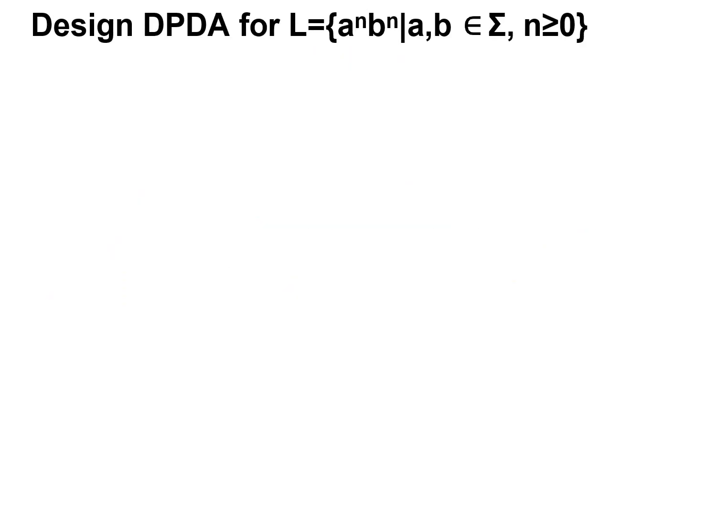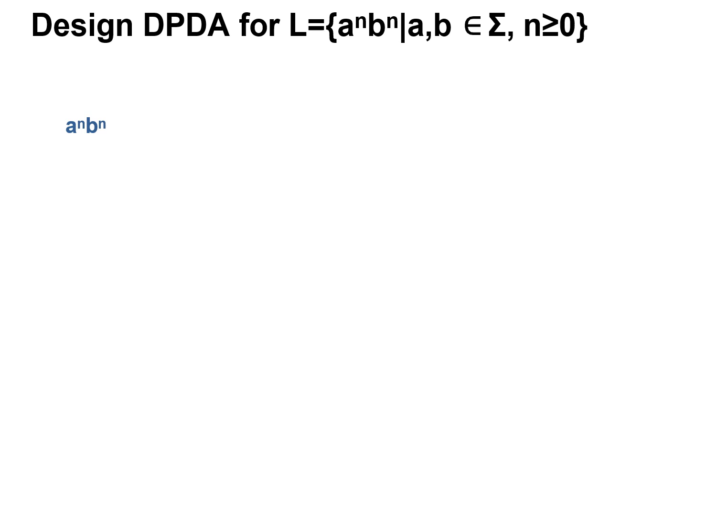So let us sum up how this logic works for this language: design a PDA for L equals A power n, B power n, where A, B belong to sigma and n is greater than 0. This is taken only for example purposes, to demonstrate the logic behind it. Take the language A power n B power n.